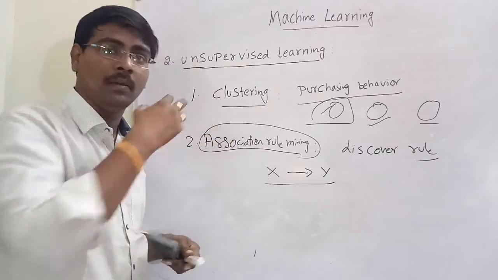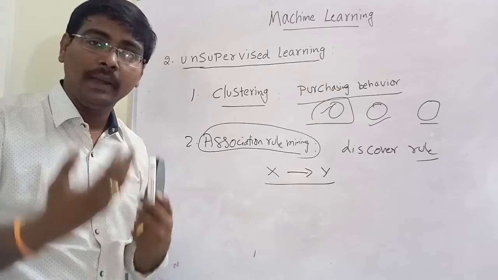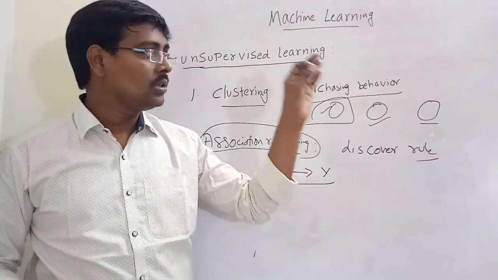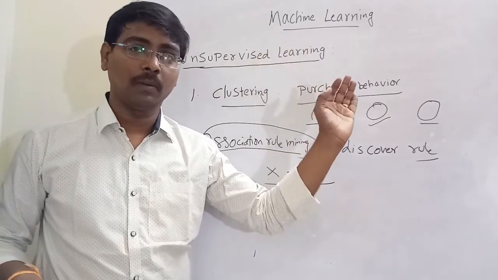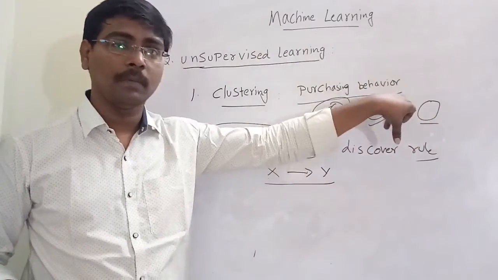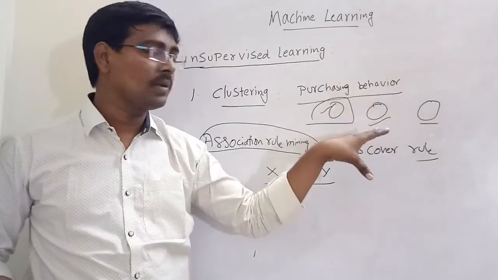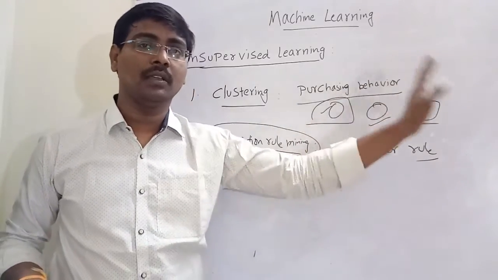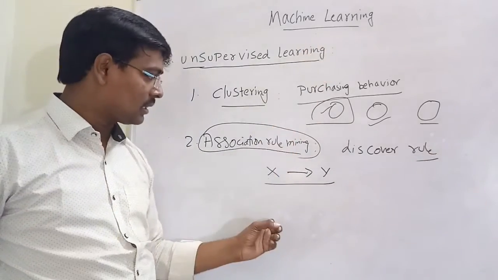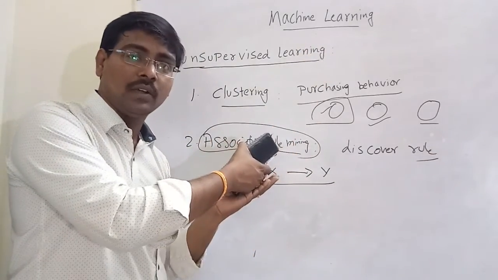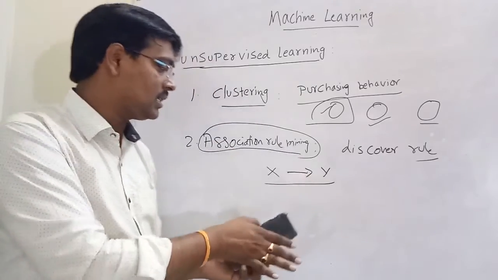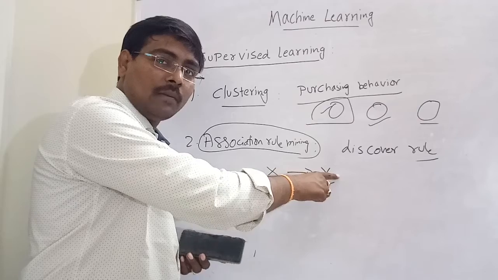Here the computer trains itself. By checking 10 customers, suppose the first customer buys a laptop, he also buys a wireless mouse. The second customer buys a laptop, he buys a keyboard. Suppose some other person buys a computer, he buys a keyboard. By observing all the customers, a rule is defined such that whenever a customer buys an item X, he tends to buy an item Y.